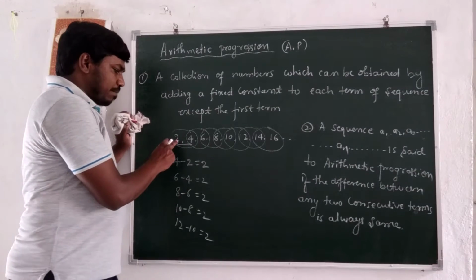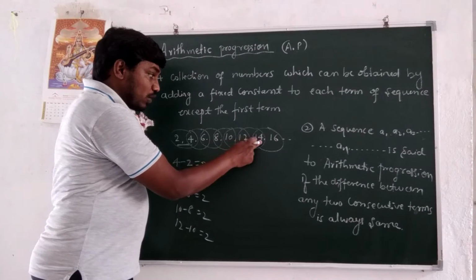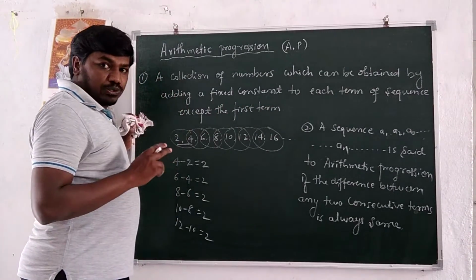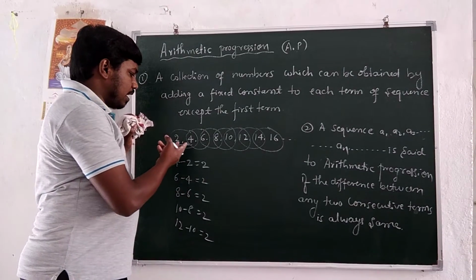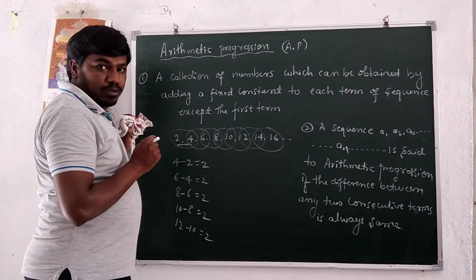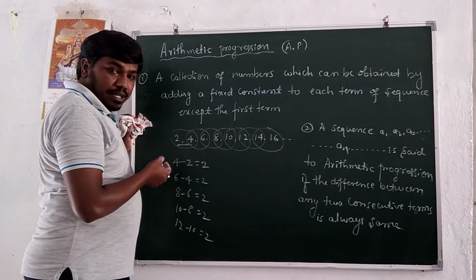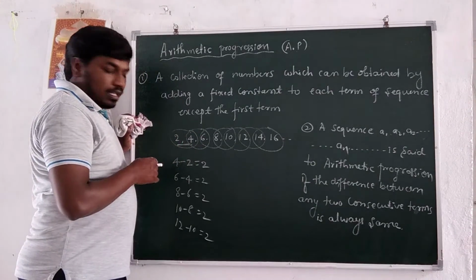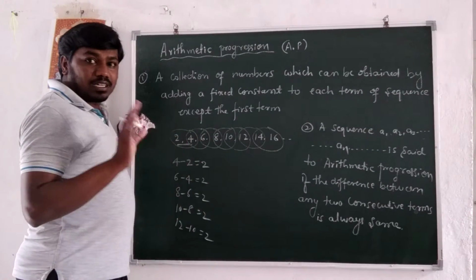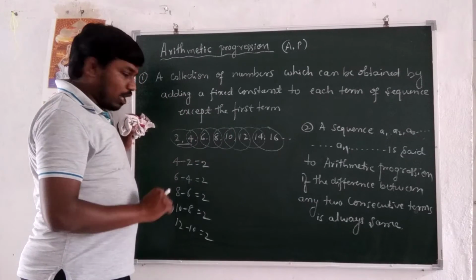So take the example 2, 4, 6, 8, 10, 12, 14, 16, 18. We take any two consecutive terms. Consecutive means both daily, so 2 and 4 are consecutive because the succeeding of 2 is 4, the preceding of 4 is 2. That's why 2 and 4 are called consecutive terms. 2 and 6 are not consecutive terms. 6 and 10 are not consecutive terms.